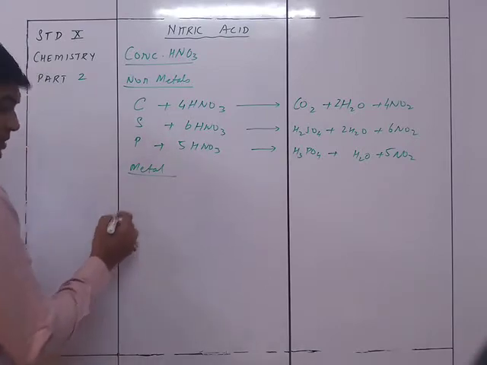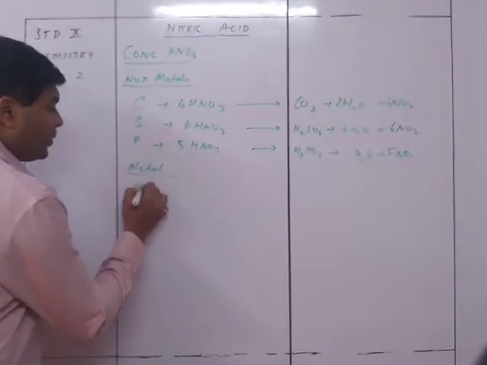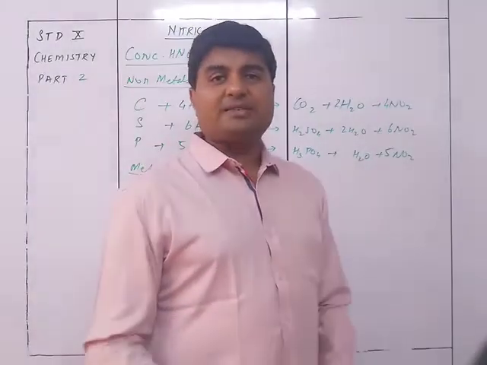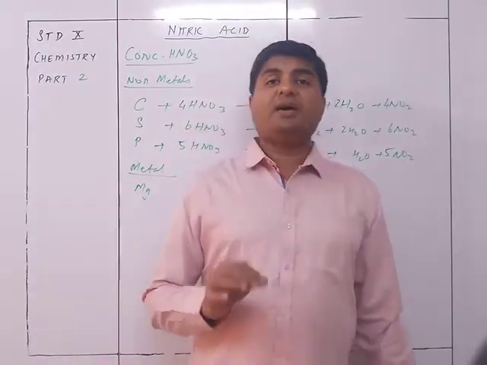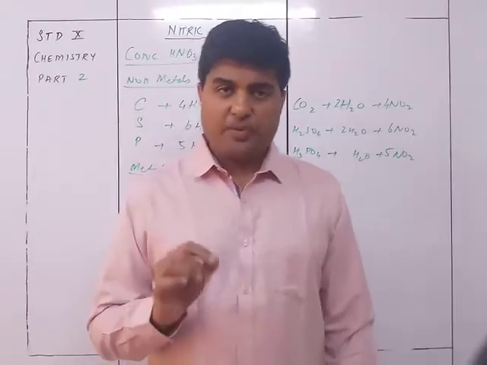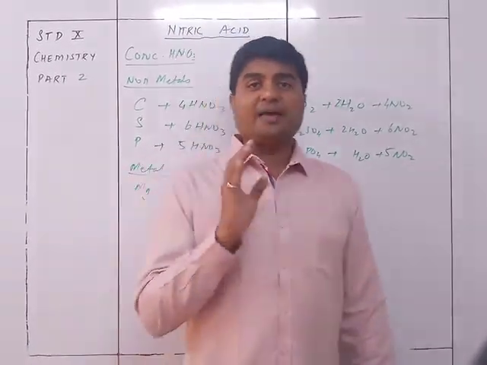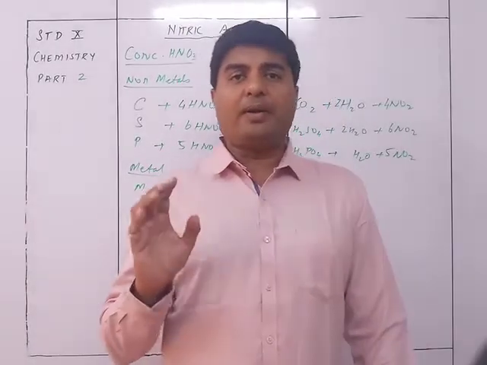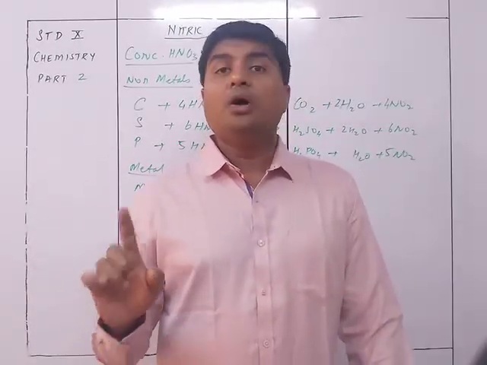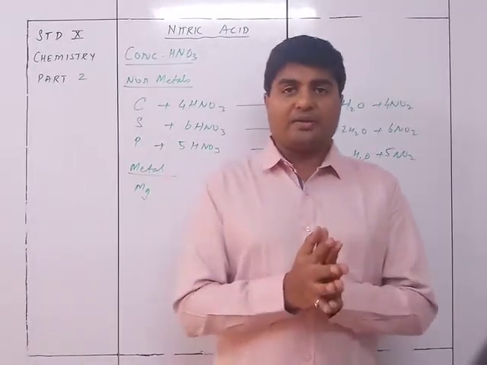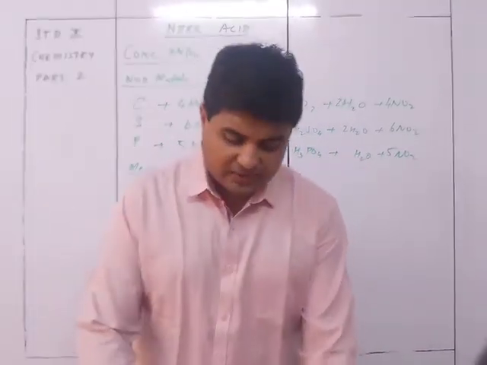Normally when we reacted metals with acid, the metals gave us hydrogen gas. If you remember, in the acid part we studied that acid plus active metal gives salt plus hydrogen gas. But in the case of nitric acid, you are not going to get hydrogen gas. In fact, you cannot get hydrogen gas.